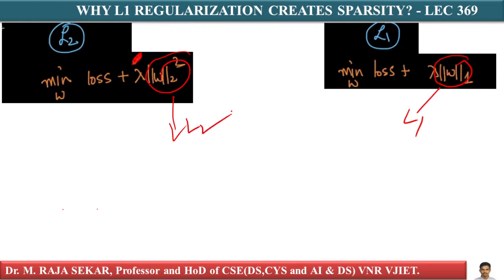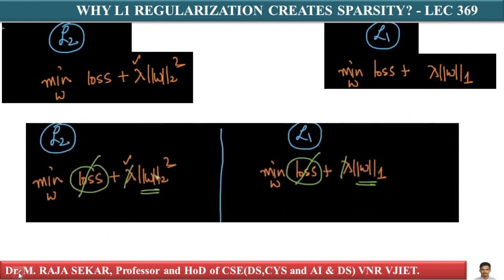Since the loss is the same in both cases, if you are solving logistic regression, the loss in both cases is the same. For the comparison between L1 and L2, the loss remains the same. Loss is constant, so let's just ignore the loss here.